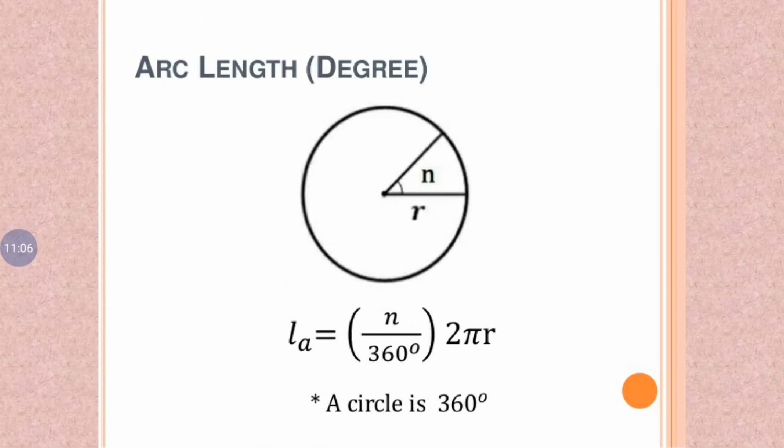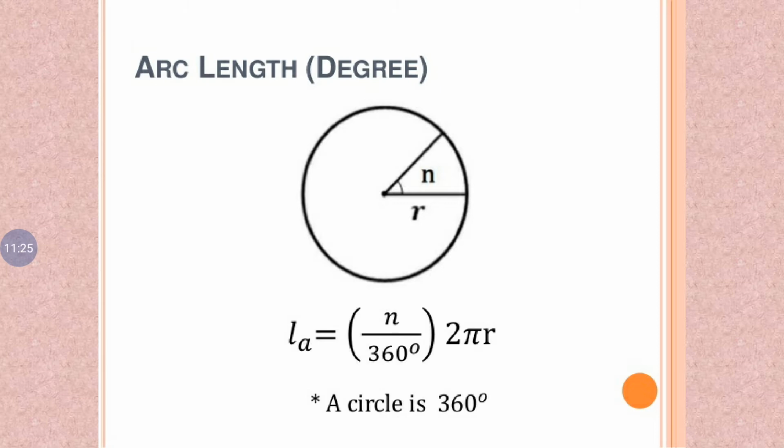Arc length. So we get a formula: an arc is a part of a circle defined by 2 points, like part of the crust on a pizza.